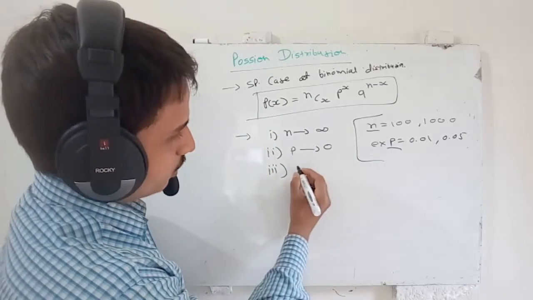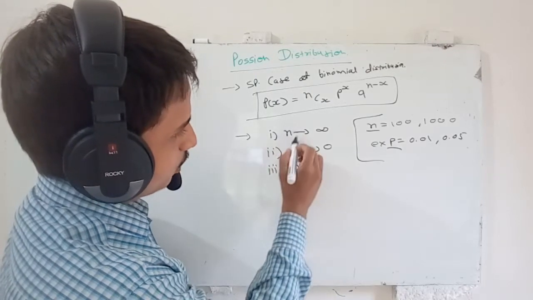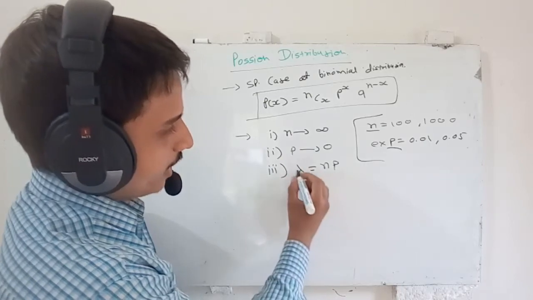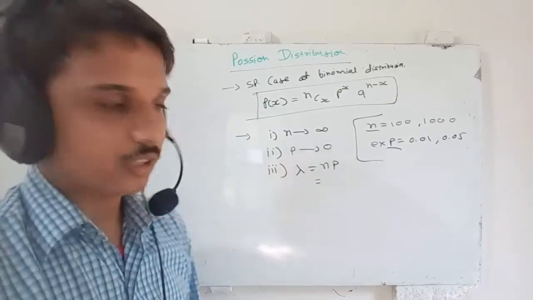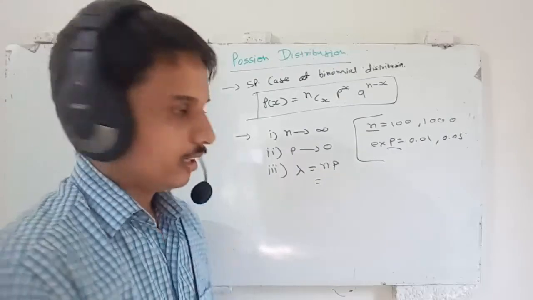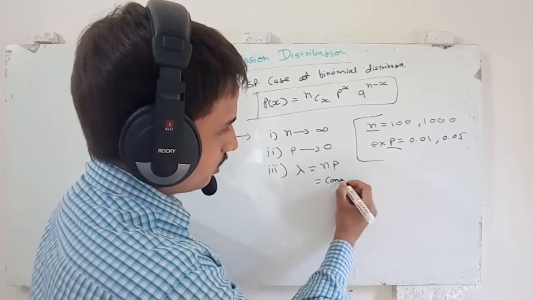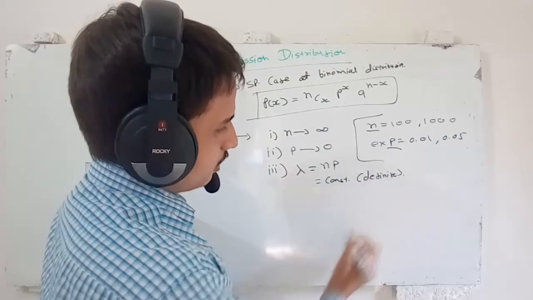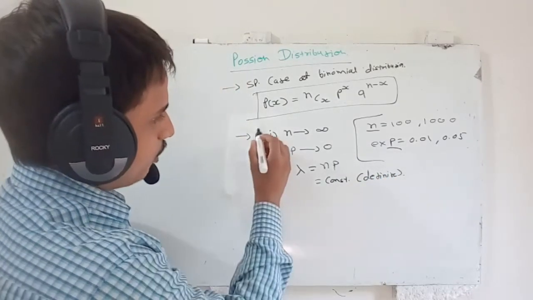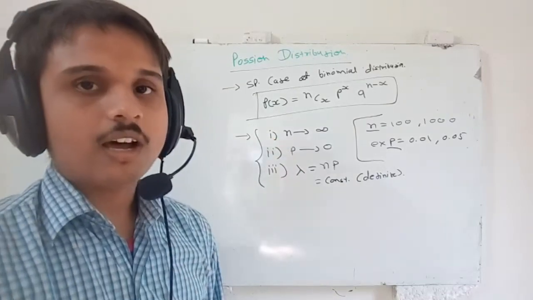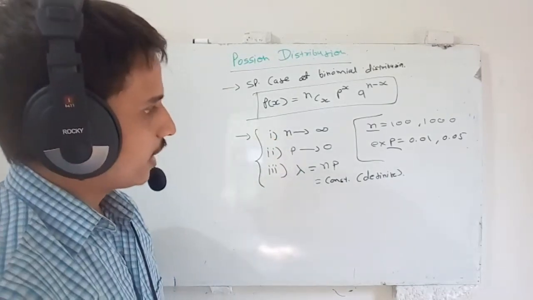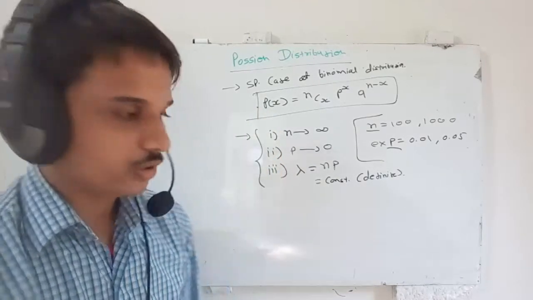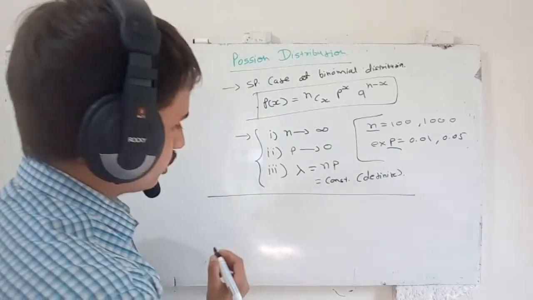Now let us define a constant lambda equal to the multiplication of n and p, and let us say lambda is a definite constant. Its value is definite. Now if these three conditions are satisfied, then we can express this binomial distribution as a Poisson distribution. So we can write the expression for Poisson distribution.